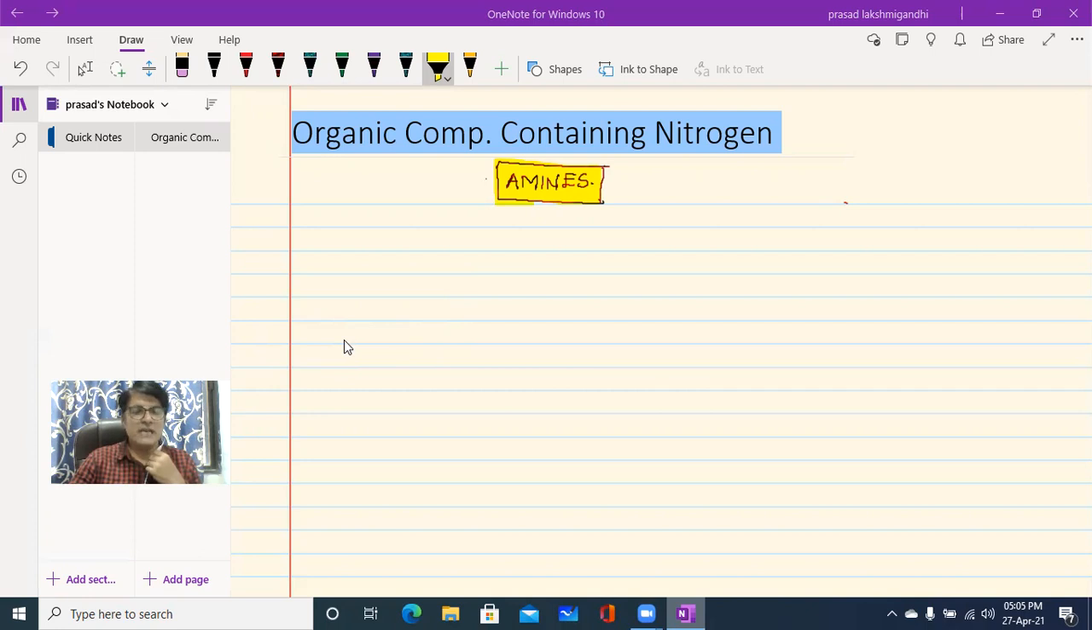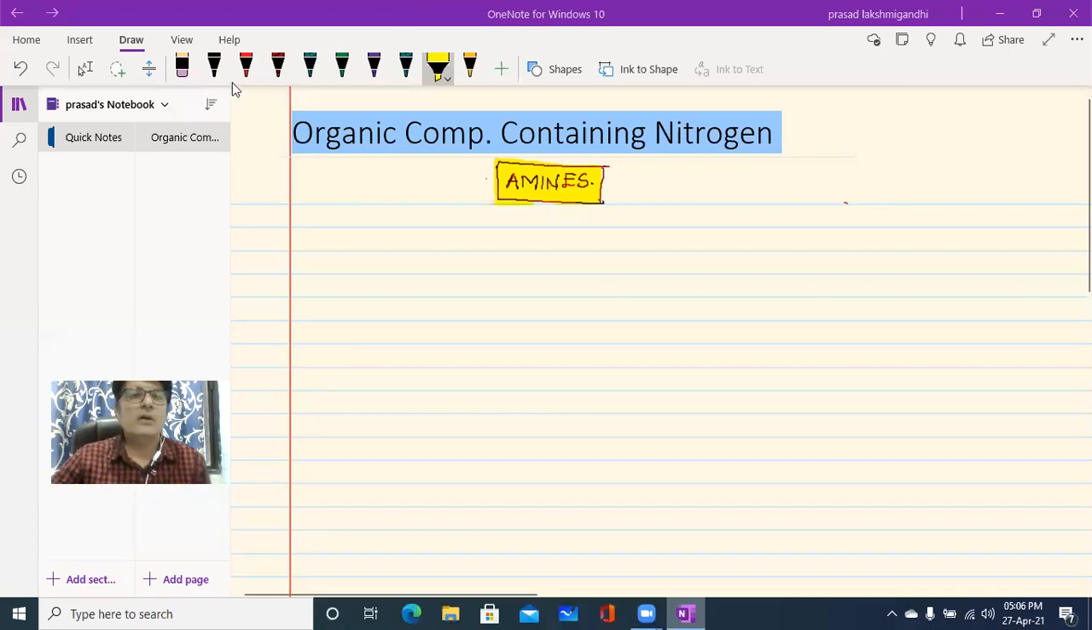From the G. Jaima Institute of Excellence, Hyderabad, I'm going to teach you the class 12 organic chemistry part, organic compounds containing nitrogen. In that, just one subtopic is there, amines. So now I'm going to teach you about amines. Clear?